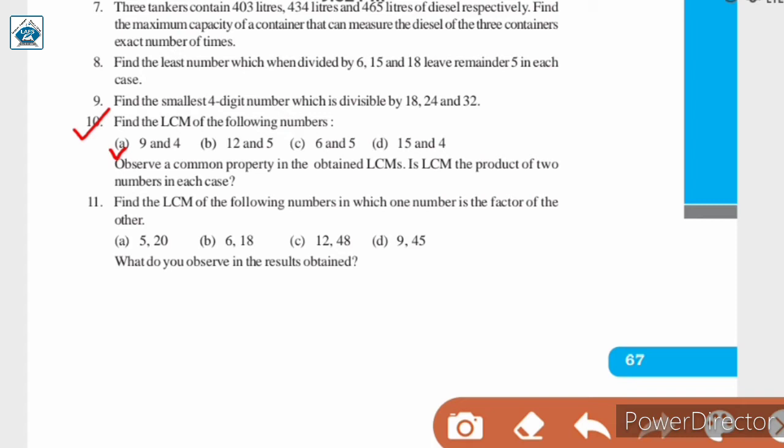So in question number 10, we will have to find the LCM of the following numbers. Firstly, for 9 and 4, we will find the LCM and then we have to observe a common property. We will observe a common property in the obtained LCMs and we are asked, is the LCM the product of two numbers in each case? To find out, let us see the solution.